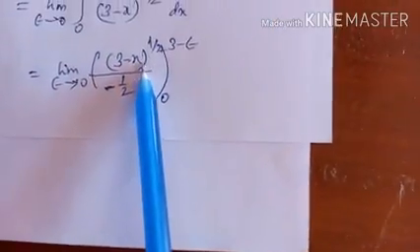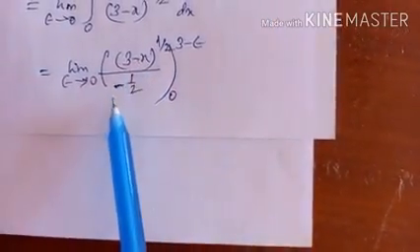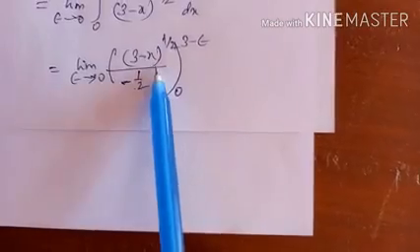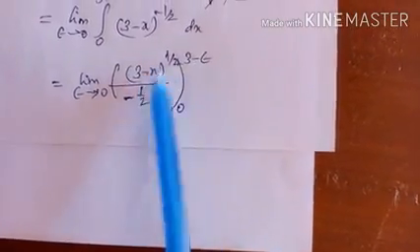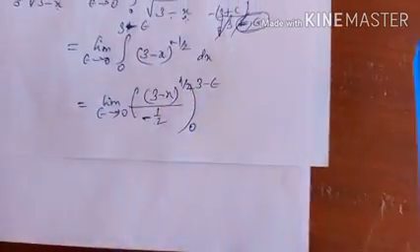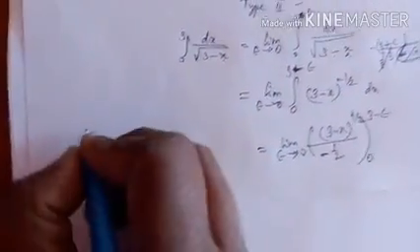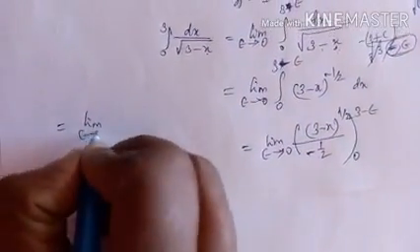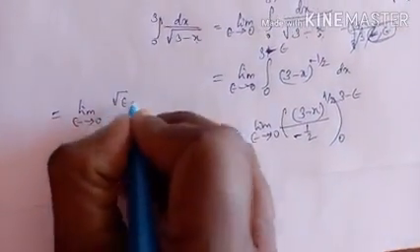Integral of (ax plus b) whole power n formula. Here a is minus 1. When you substitute the upper limit, it is minus of 3 minus epsilon; the 3 gets cancelled, plus epsilon power 1 by 2, which is root of epsilon. Which is, limit epsilon tends to 0, root of epsilon.